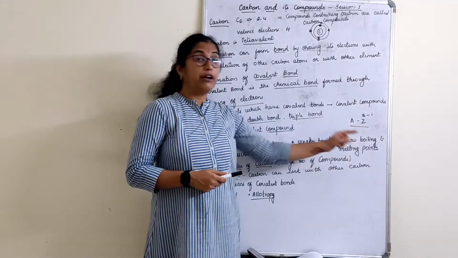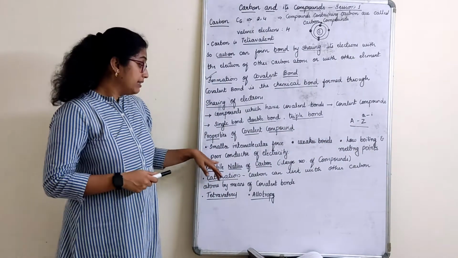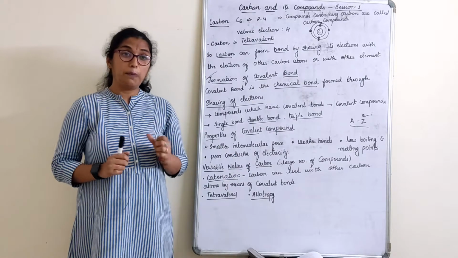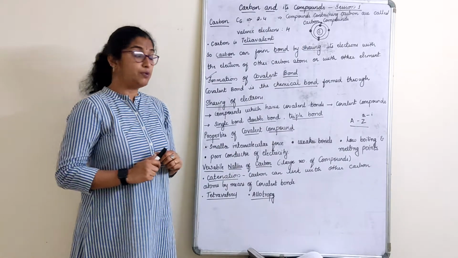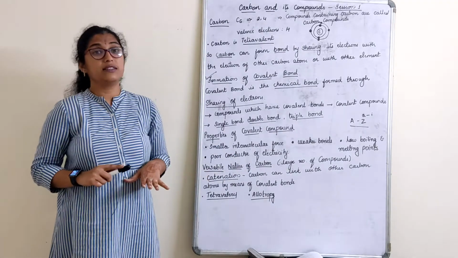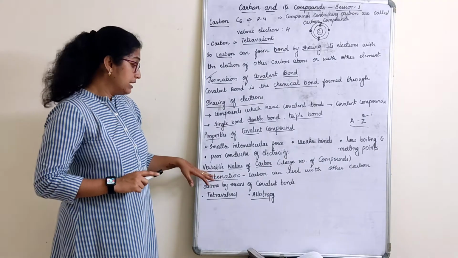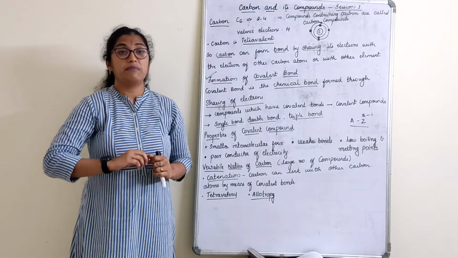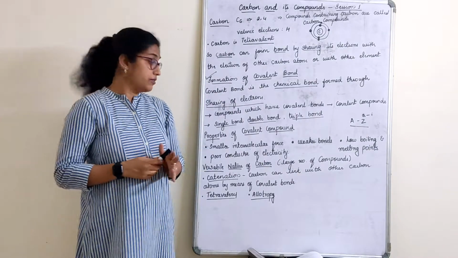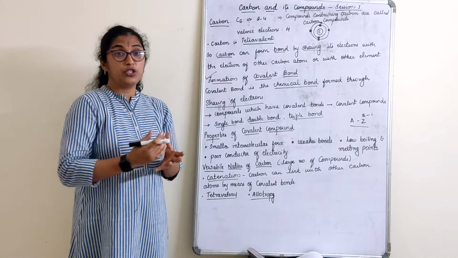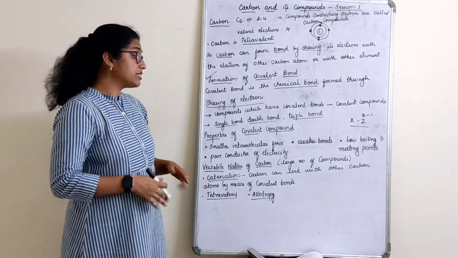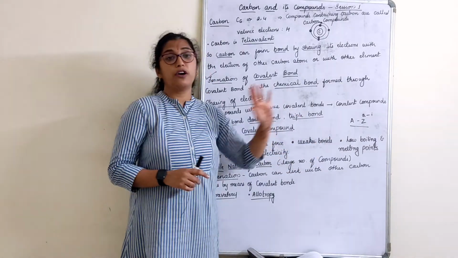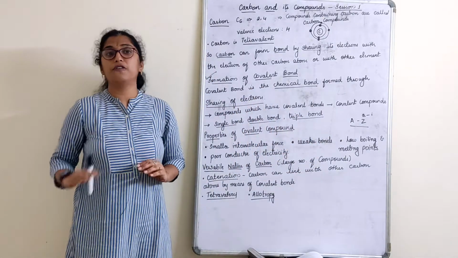They have low boiling and melting point. They are poor conductors of electricity. These are properties of covalent bond. Again, very important, children. This chapter itself is very important. Next, versatile nature of carbon. Now, what do you mean by versatile? Some extra weight or something which is special about carbon. So, versatile nature of carbon, because carbon can form a number of compounds, an infinite number of compounds.